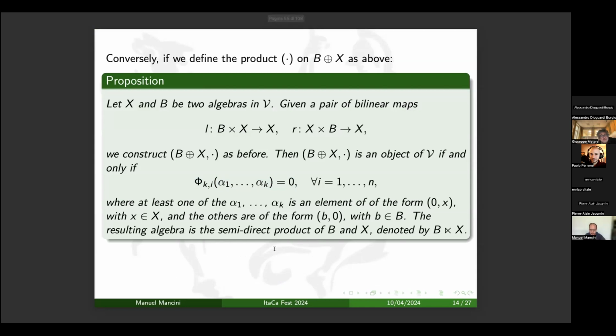The resulting algebra is, of course, the semi-direct product, and we will use the following notation. B star x will mean (b, 0) times (0, x), and analogously for X star B.